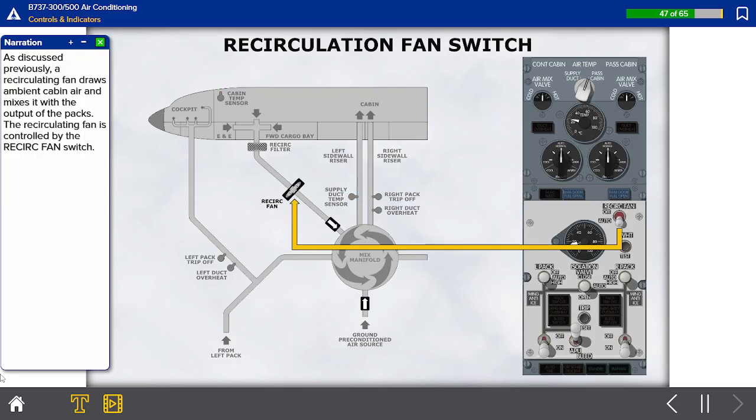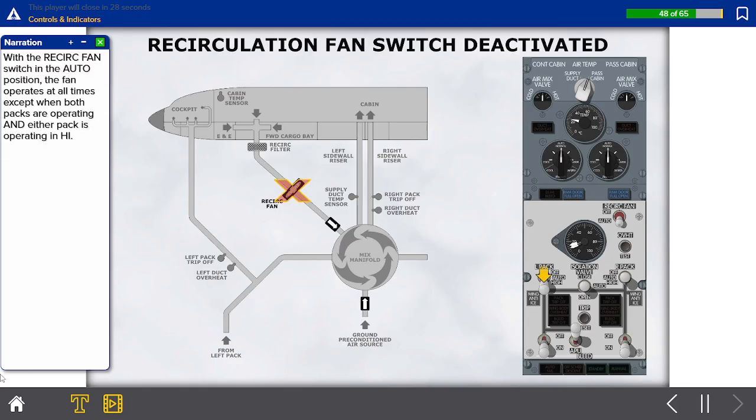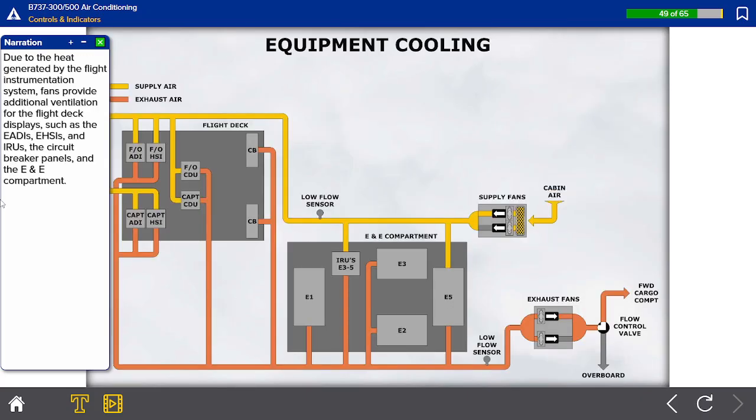As discussed previously, a recirculating fan draws ambient cabin air and mixes it with the output of the packs. The recirculating fan is controlled by the recirculating fan switch. With the recirculating fan switch in the auto position, the fan operates at all times, except when both packs are operating and either pack is operating in high.